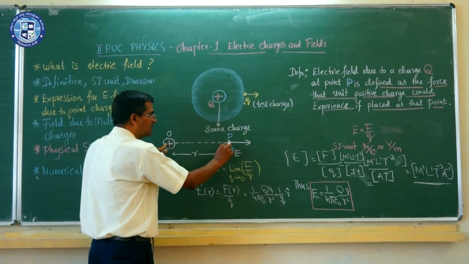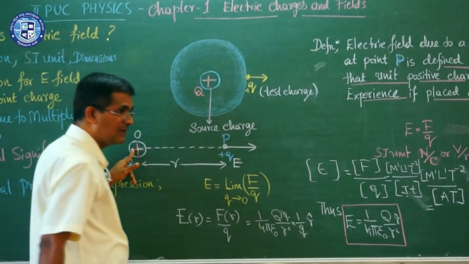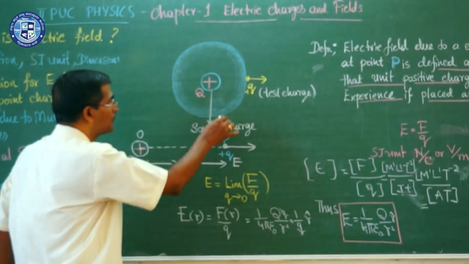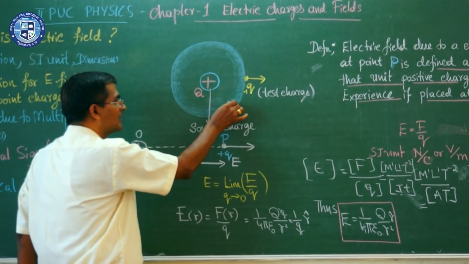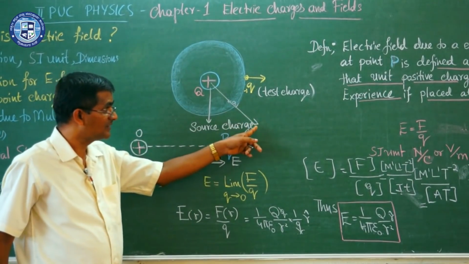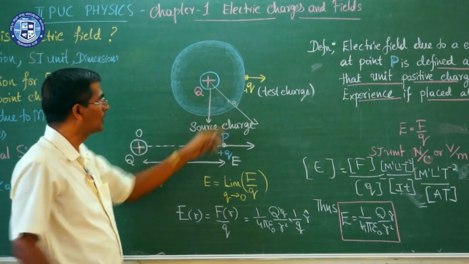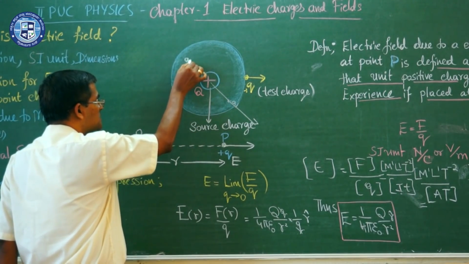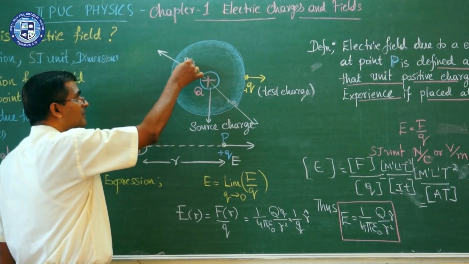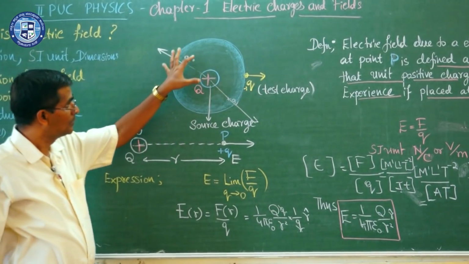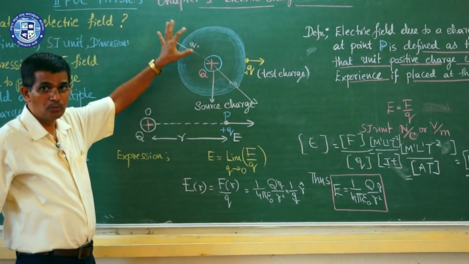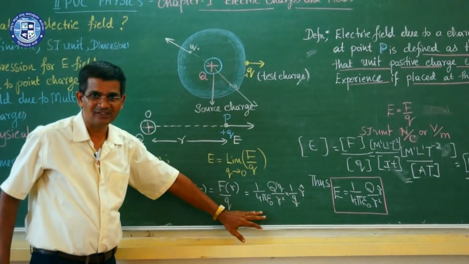The direction in which the test charge will experience a force is the direction of the electric field at this particular point. Suppose in this picture I place another charge here, it will experience a force like this. That force gives the direction of the electric field at this point. Or if I keep the test charge here, it will experience a force like this. The direction in which the unit positive test charge tends to move gives the direction of the electric field.